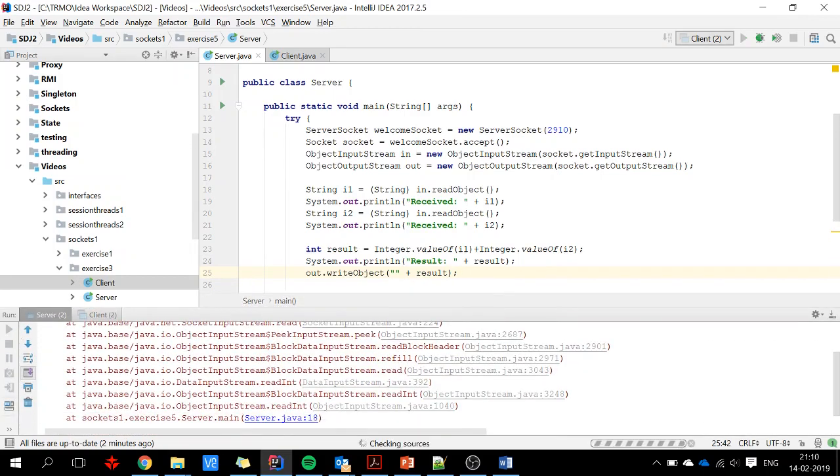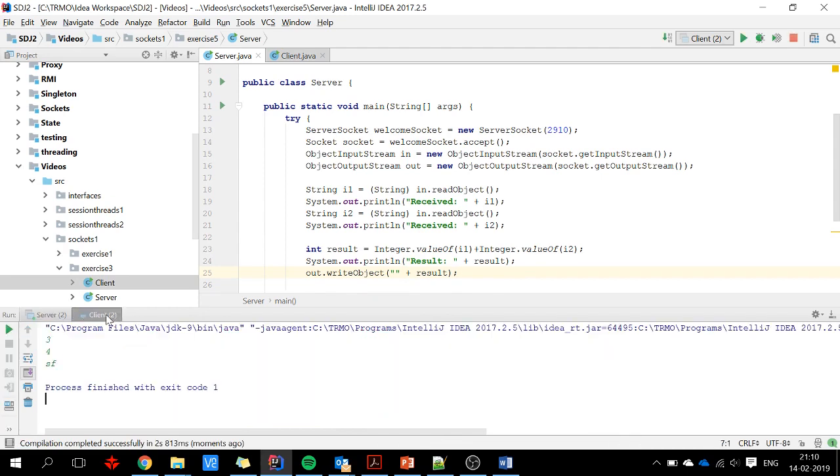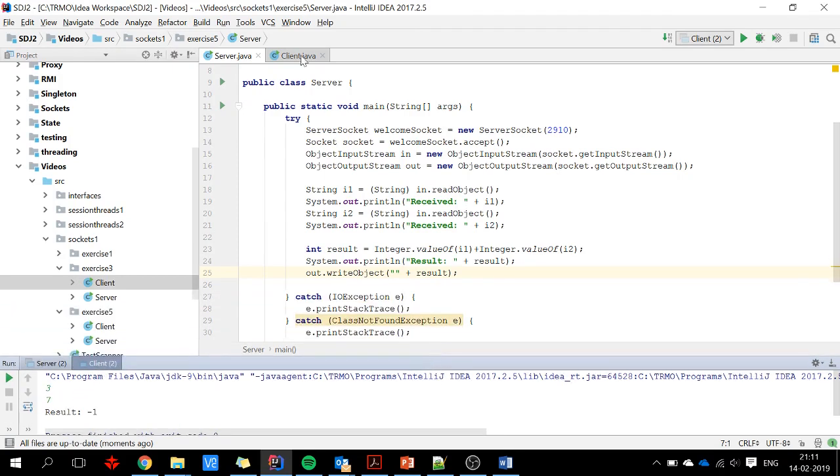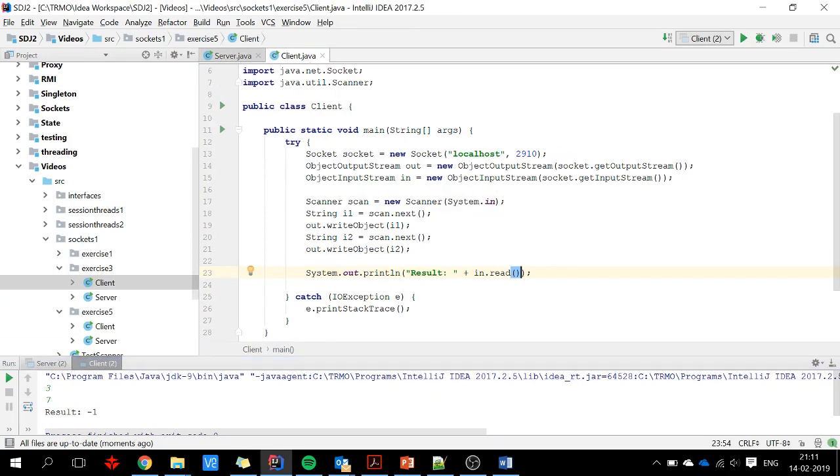I will start my server. It's compiling server, and we start the client. The server is still good. I say 3. Server received 3. I say 7. And the result is -1. Now, how did that work out?